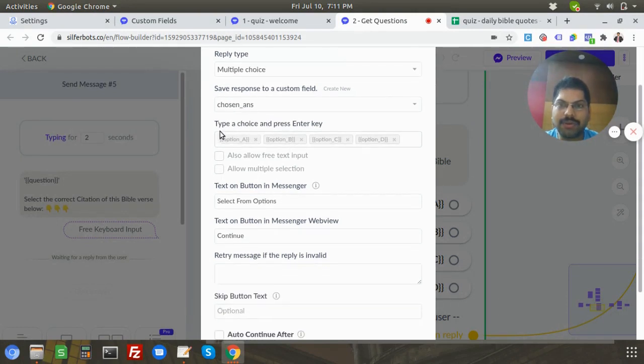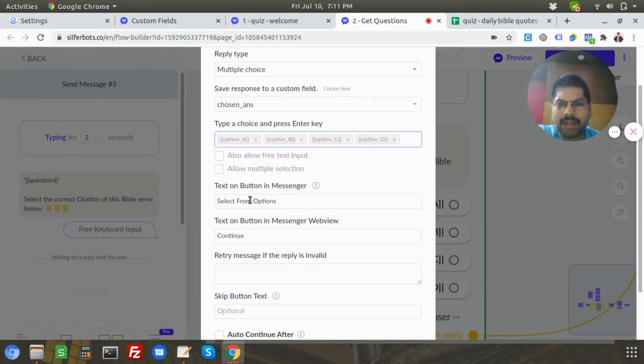And then I'm going to enter these options, option A, B, C, D, the custom fields I created. I'm going to enter them here. So unfortunately, it doesn't auto-populate. You have to manually enter these values. I hope the Silverbots team will handle that.